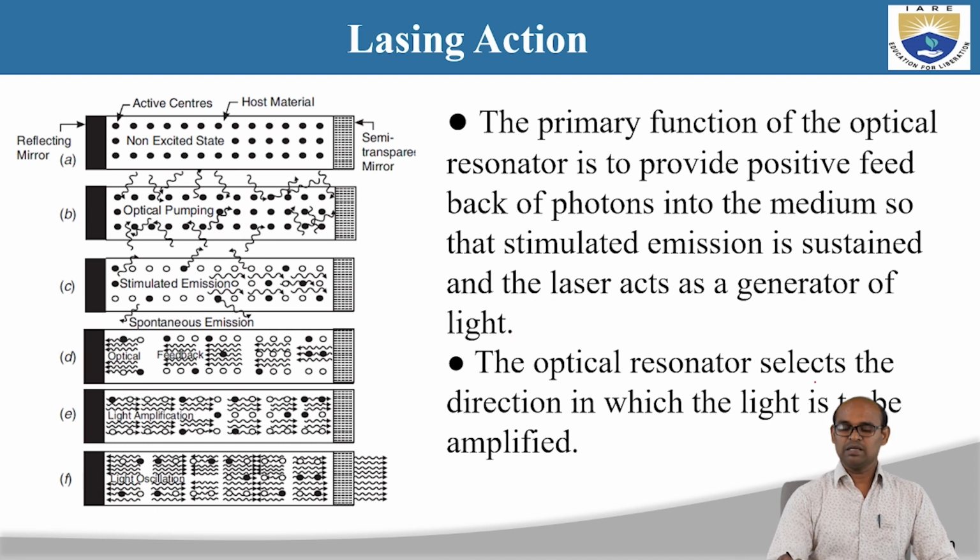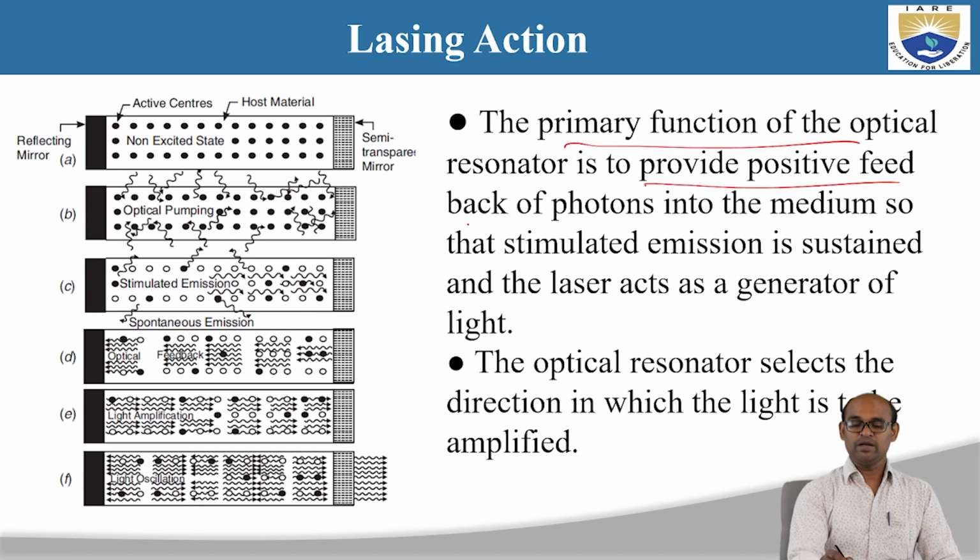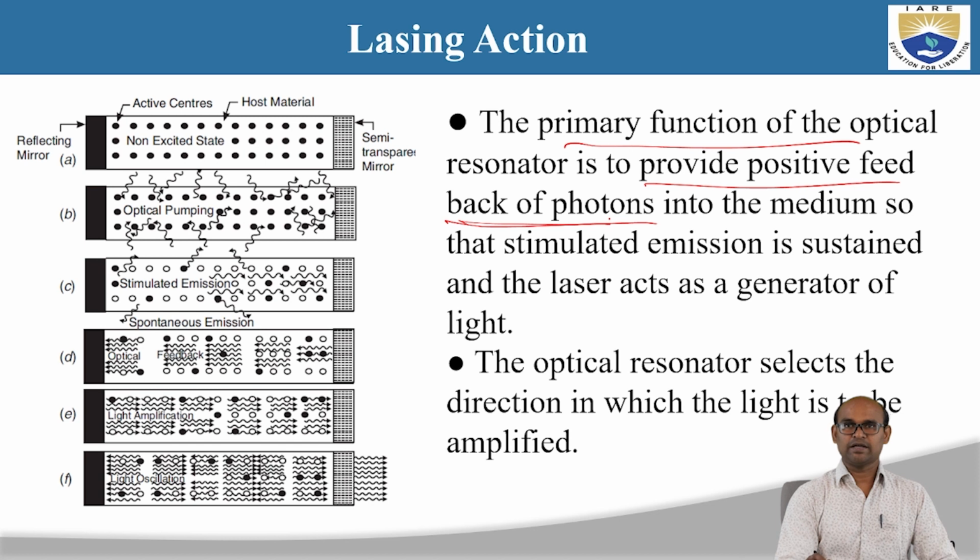Okay, so the optical resonator selects the direction in which the light is to be amplified. The primary function of this optical resonator is to provide positive feedback of photons once the photons are emitted in the active medium.